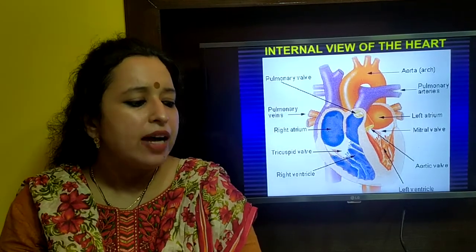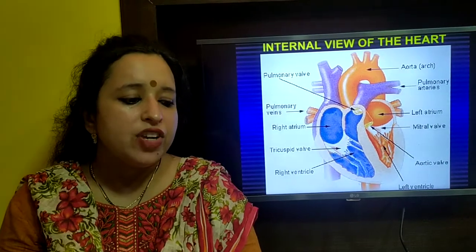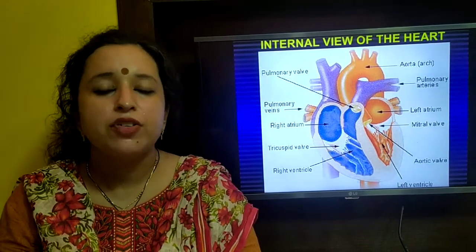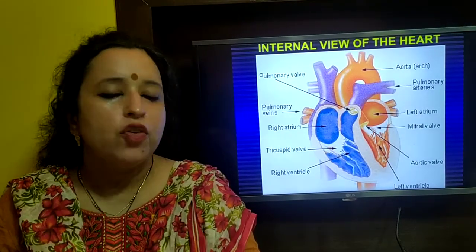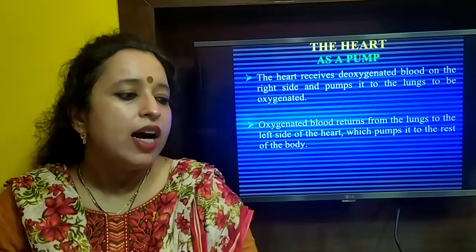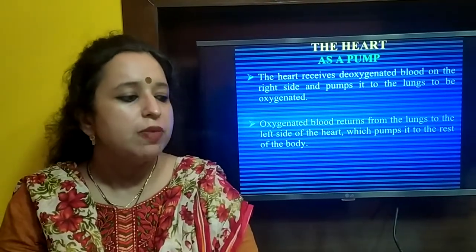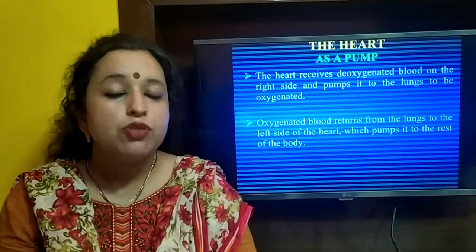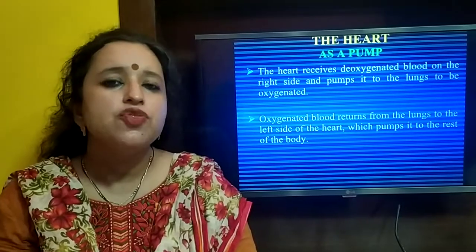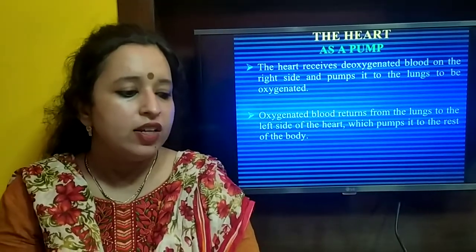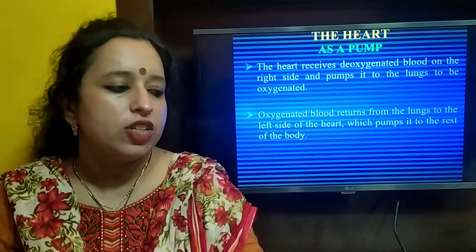The right atrium and the right ventricle are separated by the tricuspid valve, whereas the left atrium and the left ventricle are separated by the mitral valve or the bicuspid valve. These valves prevent the backflow of the blood. The heart acts as the pump, as I have told earlier. The heart receives deoxygenated blood on the right side and pumps it to the lungs to get oxygenated. Oxygenated blood returns from the lungs to the left side of the heart, which pumps it to the rest of the body. This forms the systemic circulation.